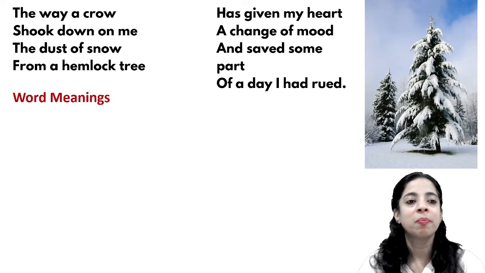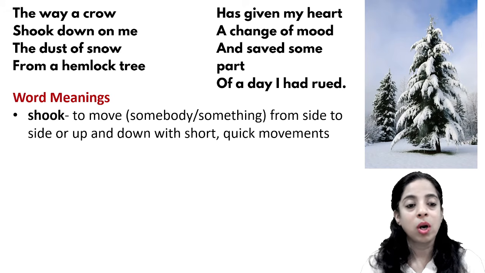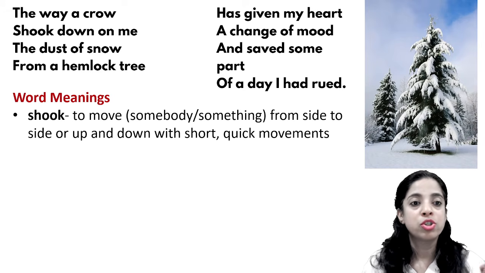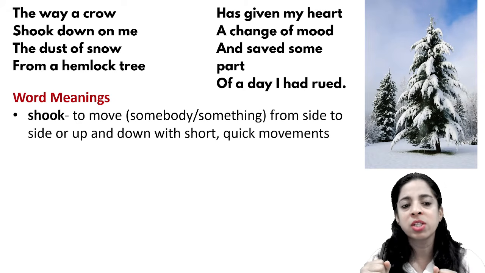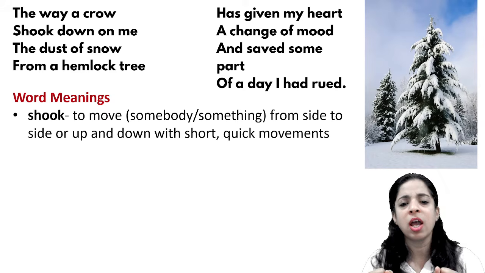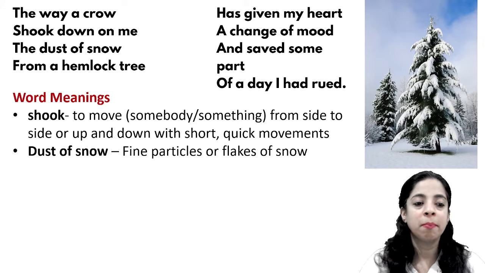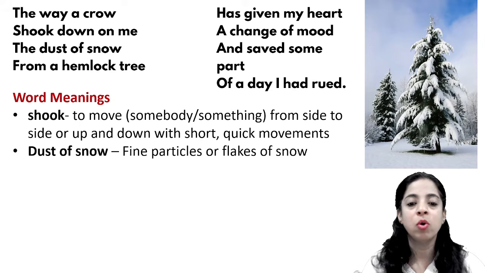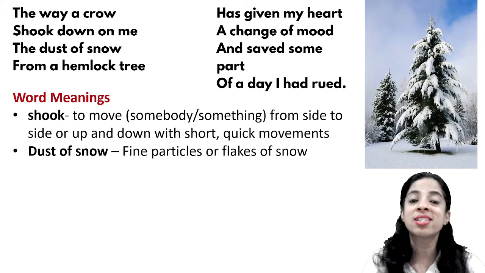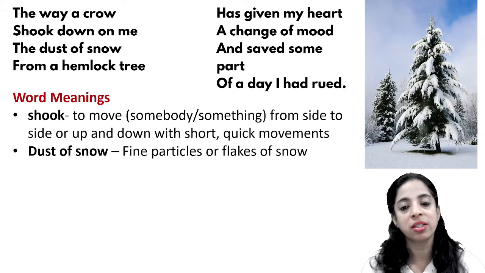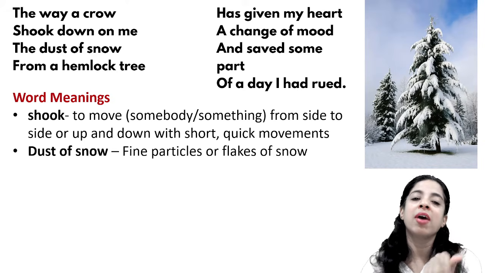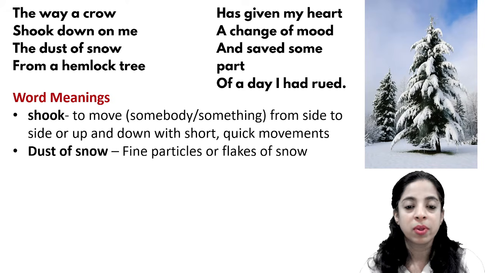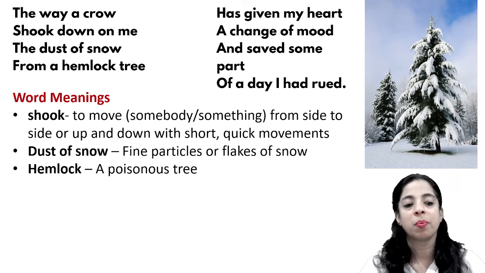So let's begin. We'll talk about word meanings. The way a crow shook down on me. Shook means to move somebody or something from side to side or up and down with short and quick movements. Okay. Dust of snow. We all know what snow is. So what is dust of snow? Very fine particles or flakes of snow. So it feels like dust is having very fine particles, right? So very fine particles of snow is known as dust of snow.